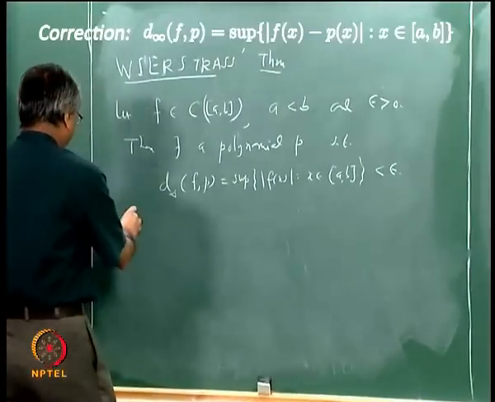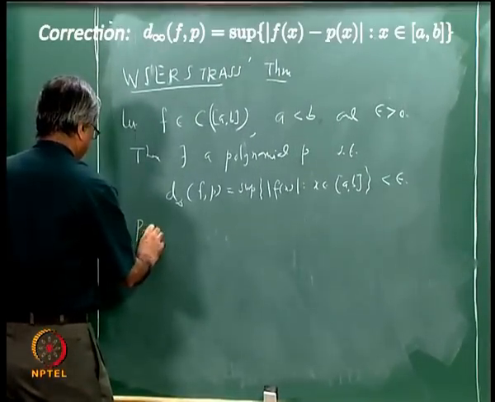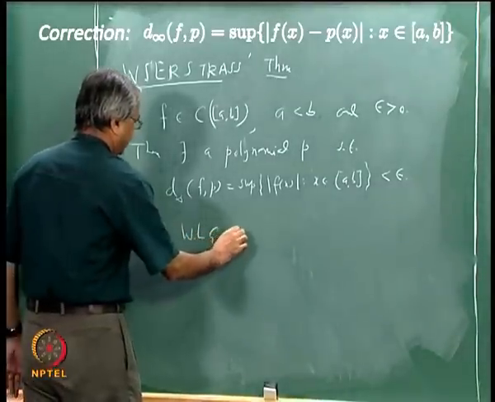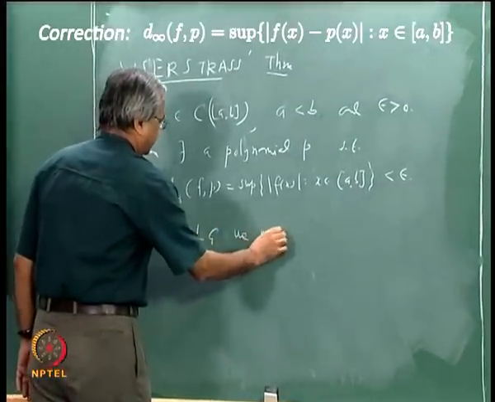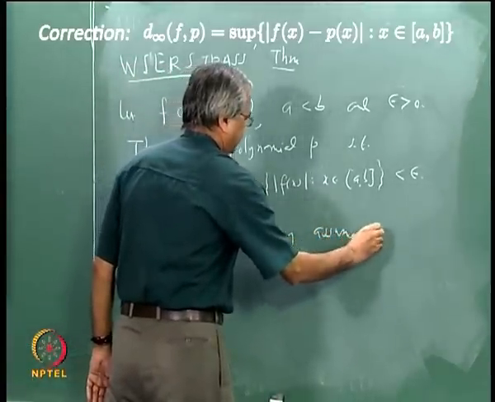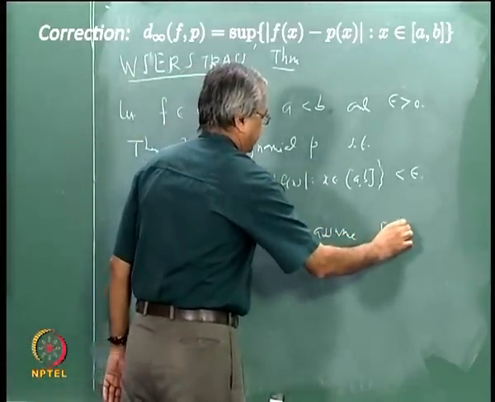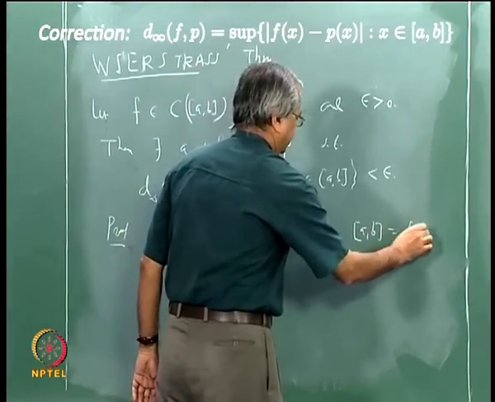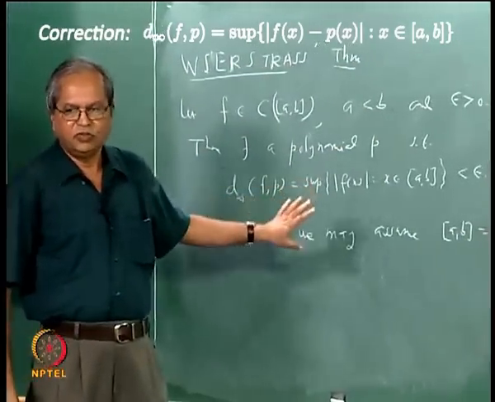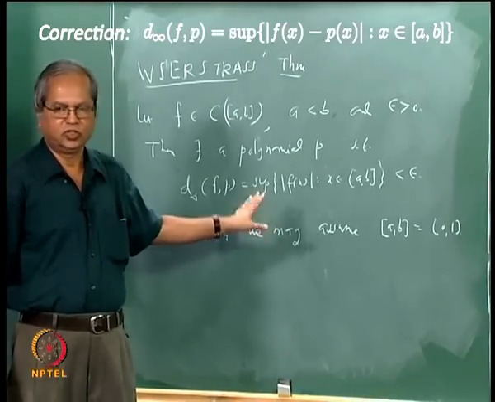Now the first step of the proof, which we have done the other day, is this: first of all, without loss of generality we may assume that the interval is 0 to 1. This is something we have discussed already, so let us not bother about it once again.